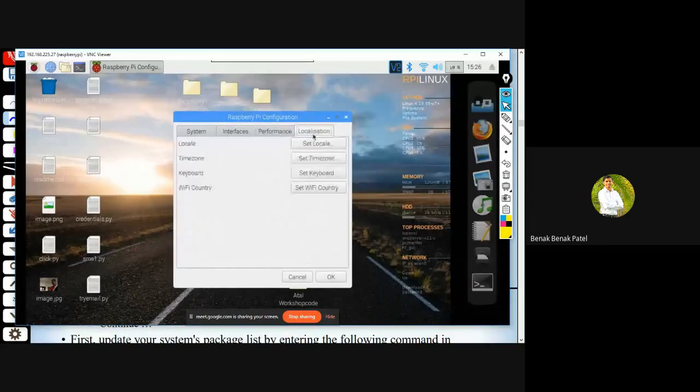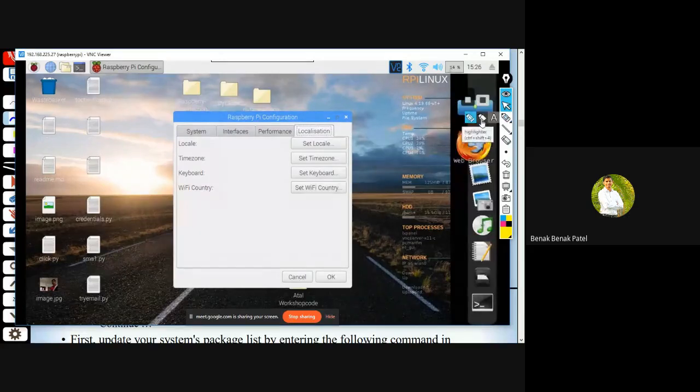Under Performance and Localization, here is where you can set your time zone and what kind of keyboard you're making use of. Because this Raspberry Pi is UK based, make sure that you change the keyboard to US, because all our systems make use of US keyboards.